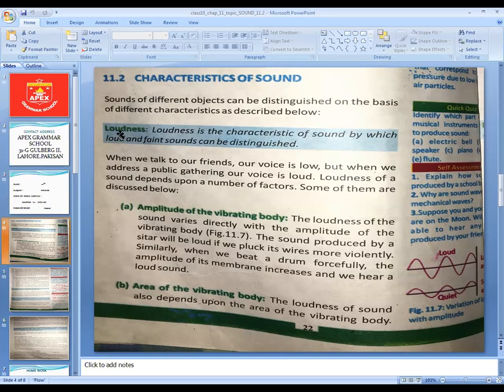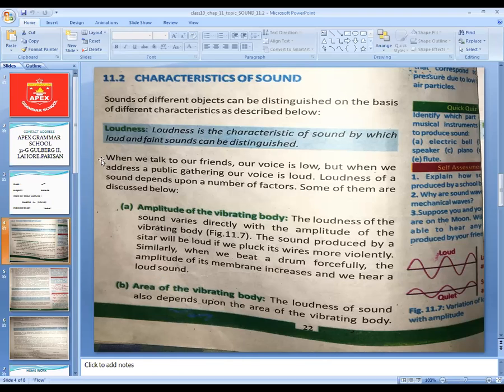First of all, we define loudness. Loudness is the characteristic of sound by which loud and faint sound can be distinguished. Faint means very delicate sound or very thin sound. So with the help of this loudness characteristic, we can distinguish between loud and faint sound.